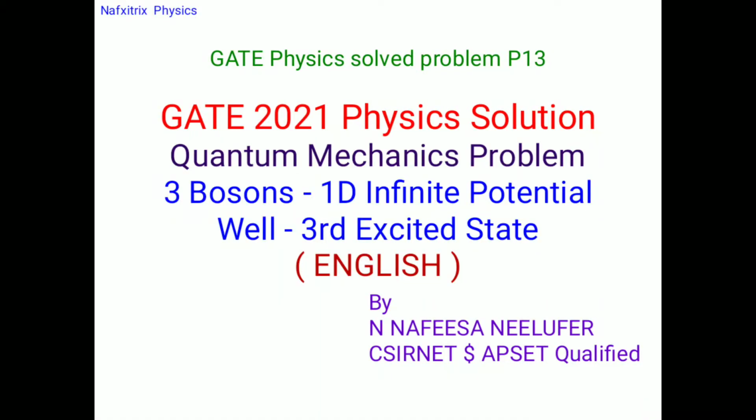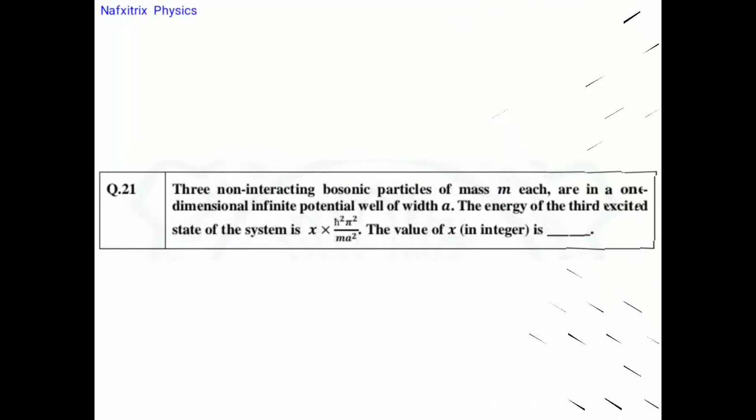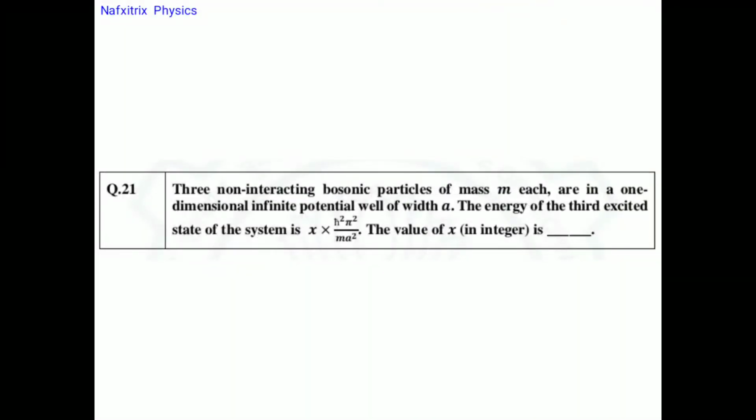So let's discuss a problem from GATE 2021 physics, which is from quantum mechanics. It is related to the bosons which we have to keep in a one-dimensional infinite potential well, and we need to find the energy of the third excited state. So the problem is as follows: three non-interacting bosonic particles of mass m each.